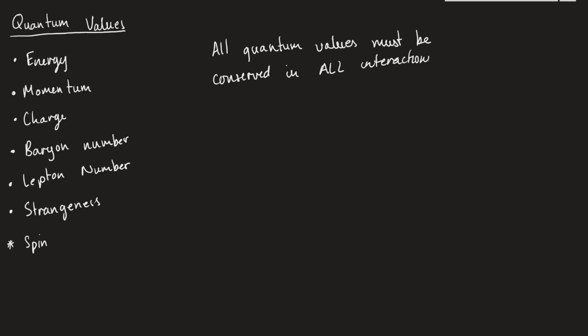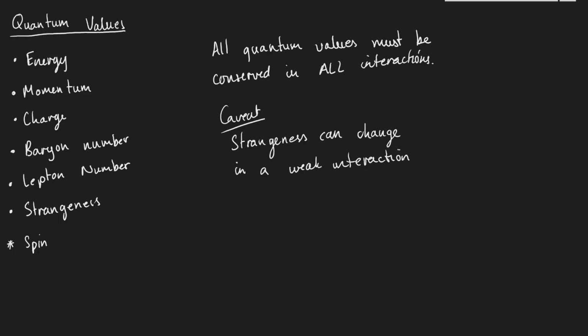Okay, there is a caveat to this. So the caveat, basically meaning exception, is strangeness. And strangeness can change with a weak interaction. Okay, so strangeness is the only one that changes. Nothing else changes in any of these interactions.